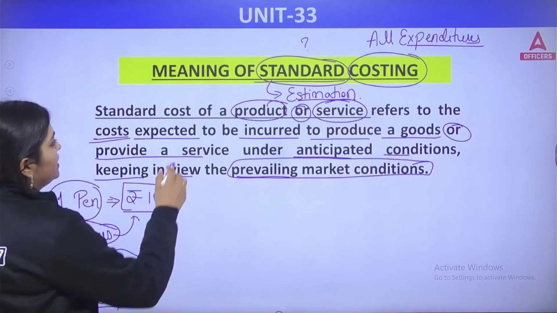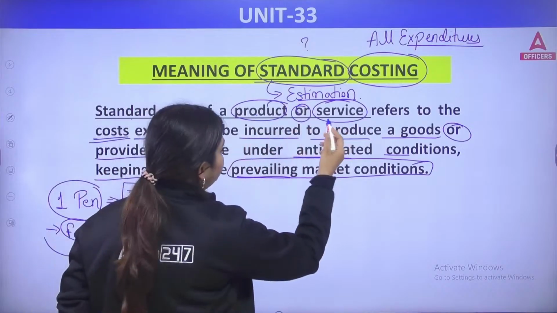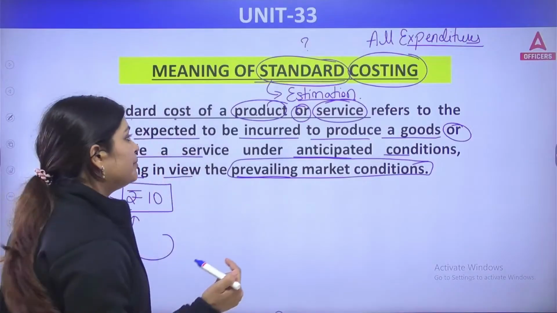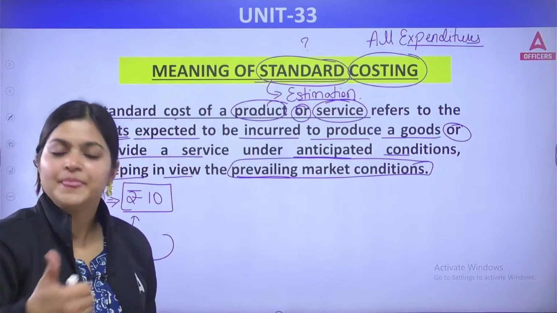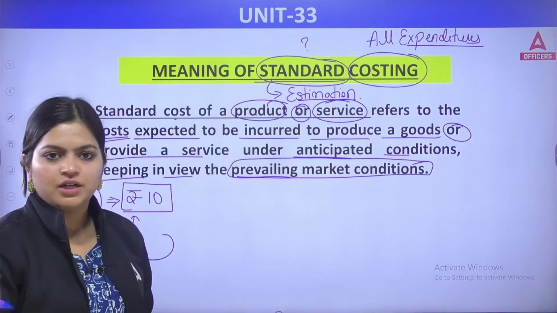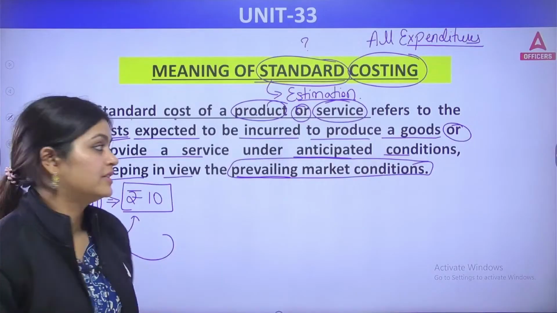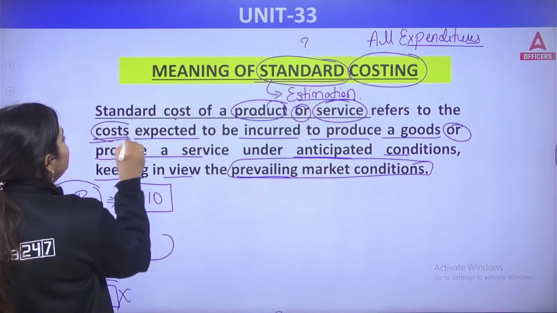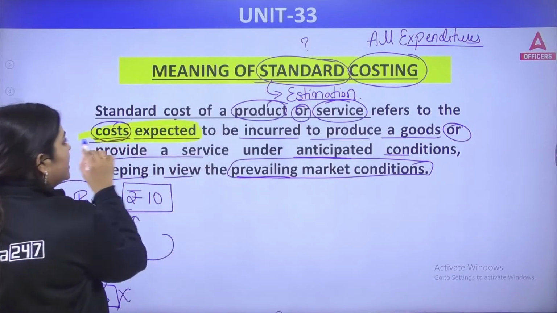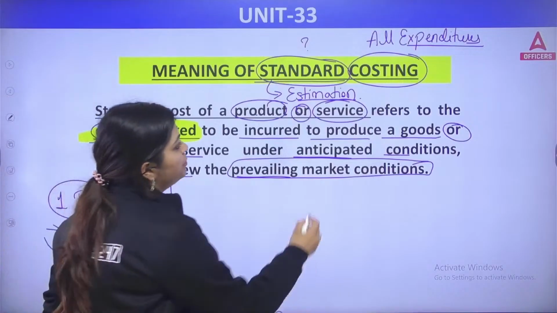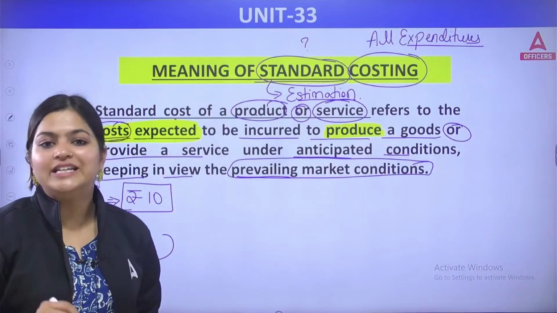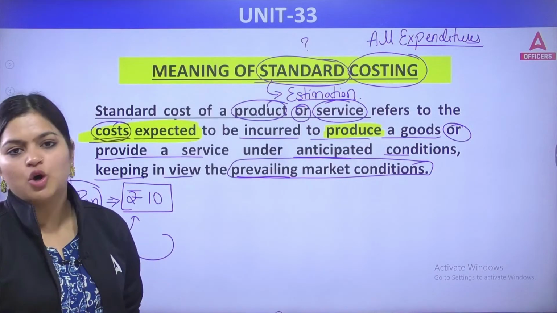So here you are saying the standard cost of a product or service. Product means when we are manufacturing cars, furniture. Service means like banks, that is a service sector. Insurance companies are a service sector. Education institutes are your service sector. So here they are saying cost expected. What does cost expected mean? Again, estimation to be incurred to produce goods or provide services under some conditions. That is what standard costing is.